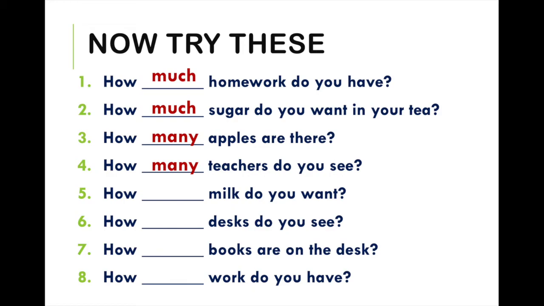Perfect. Number 5, how milk do you want? How much milk do you want? Perfect. Number 6, how desks do you see? Can you count desks? Yes, we can. How many desks do you see? Number 7, how books are on the desk? Can you count books? Yes. How many books are on the desk? And number 8, how work do you have? Can you count work? No, you can't. So we say, how much work do you have? Good job. Thank you so much for practicing.